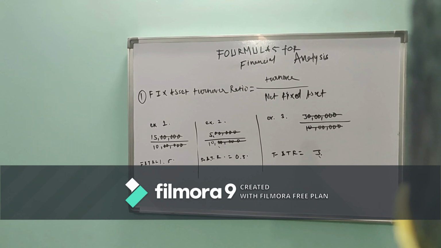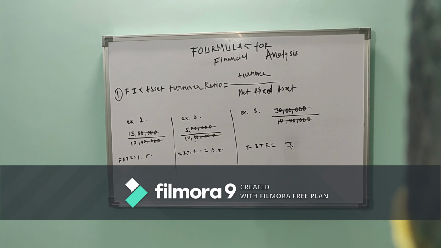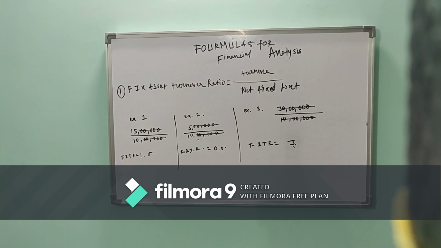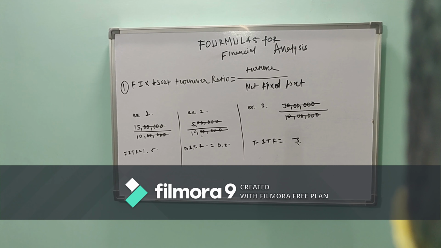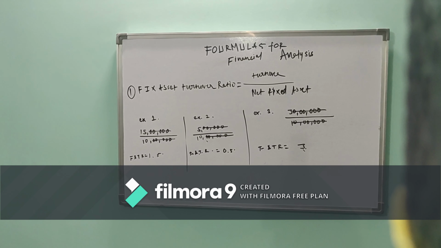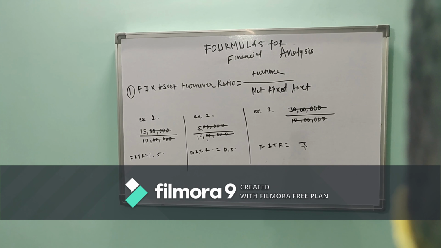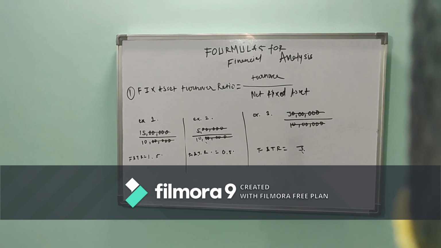From this formula we can understand what we have generated from the fixed asset, and we are making it sales. Is it providing us a good revenue or not? As per my understanding, the maximum fixed asset turnover ratio is good for any business.